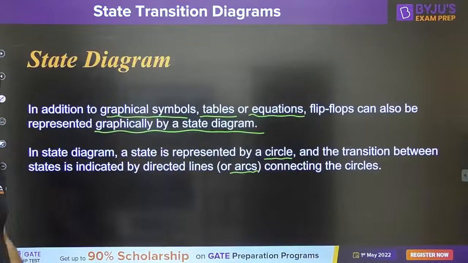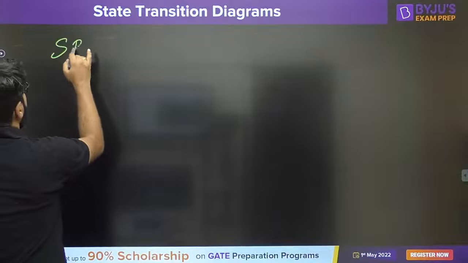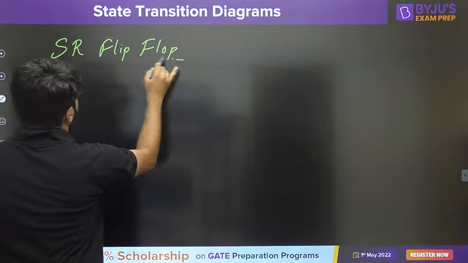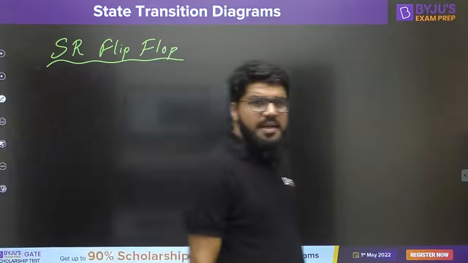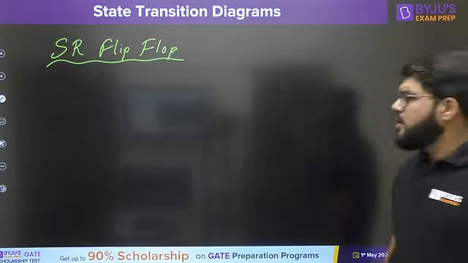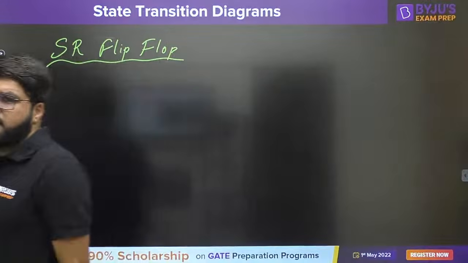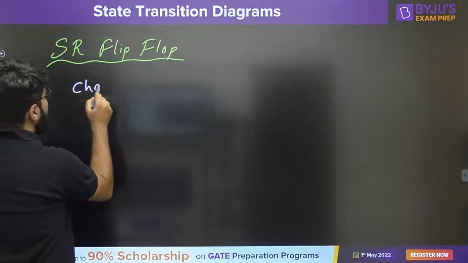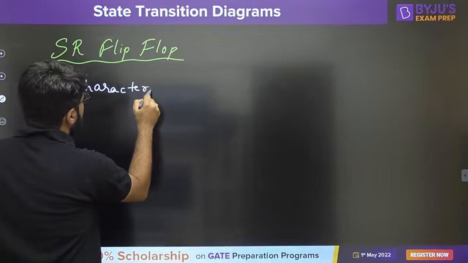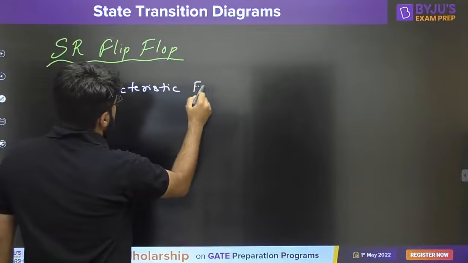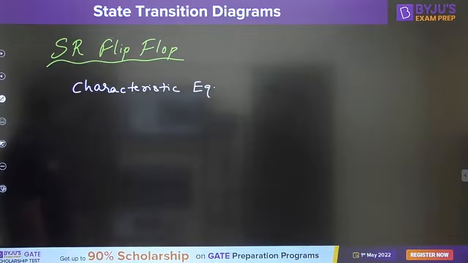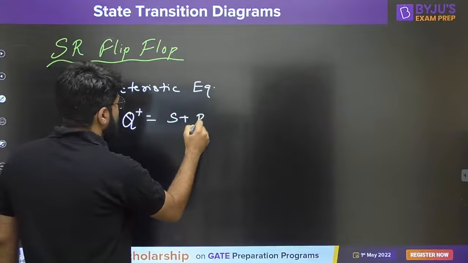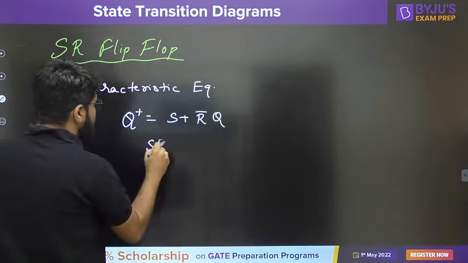So let's start discussing one by one. Let us start with the SR flip-flop. Now in the SR flip-flop, what was the characteristic equation? Let us review. The characteristic equation was Q plus equal to S plus R bar Q, with the condition